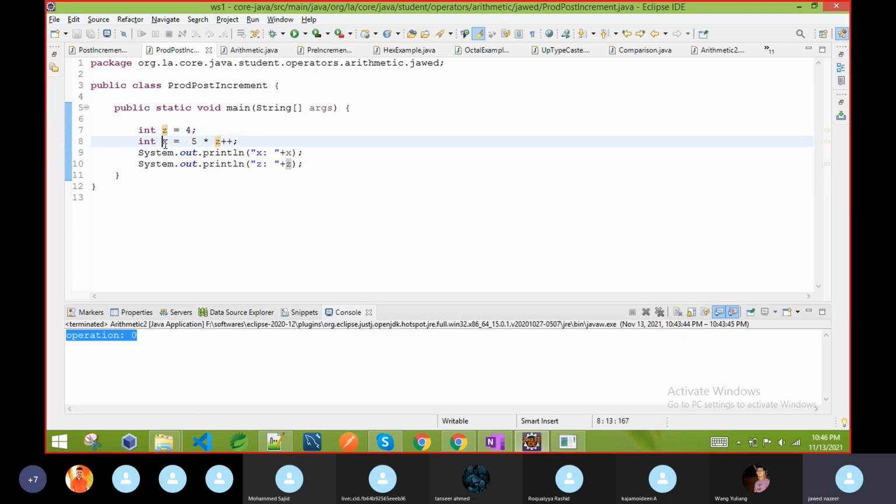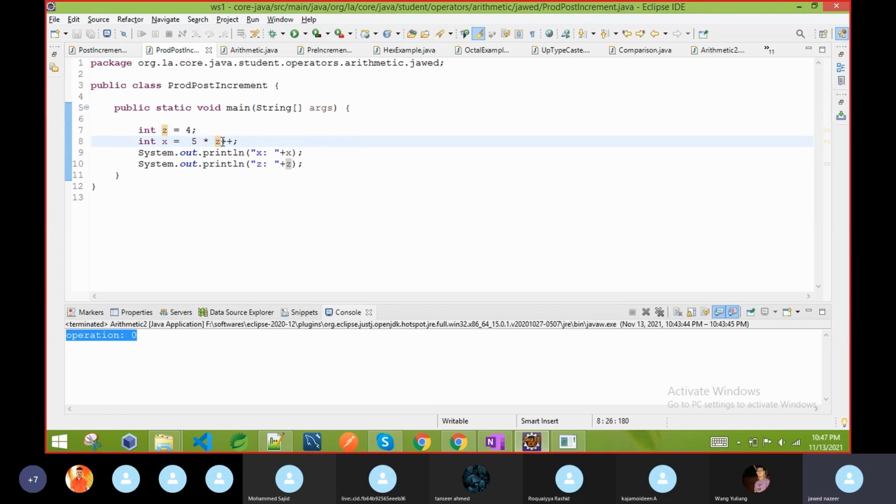20 will be assigned to x. But the assignment also happens, so the multiplication operation is done, and we already assigned whatever value the operation got. Then after that we are increasing the value of z. As I said, post increment has the lowest priority, so we are doing 3 different operations here, but the last operation to happen is the increment of z. So finally you can see the value of z will be 5 and the x value is 20.